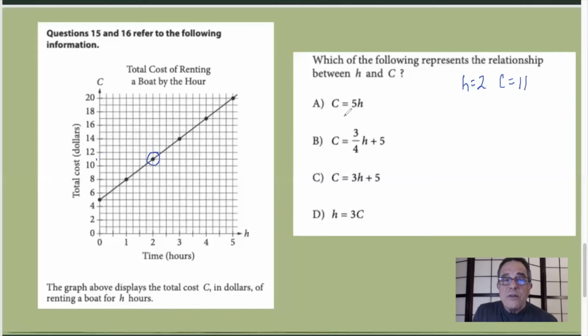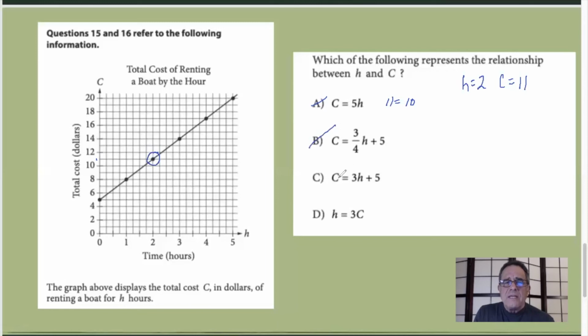Now we just go to these equations and say, which one tells the truth? How about A? 11 equals 5 times 2, 10. Nope. Close, no cigar. How about B? C equals 3/4 of H. 3/4 of 2 plus 5? Definitely not 11. Throw it away.